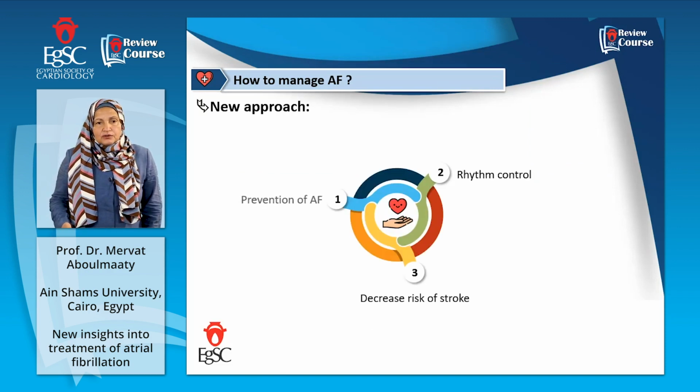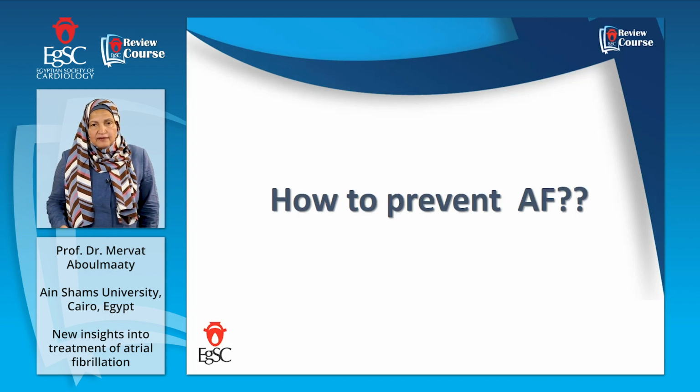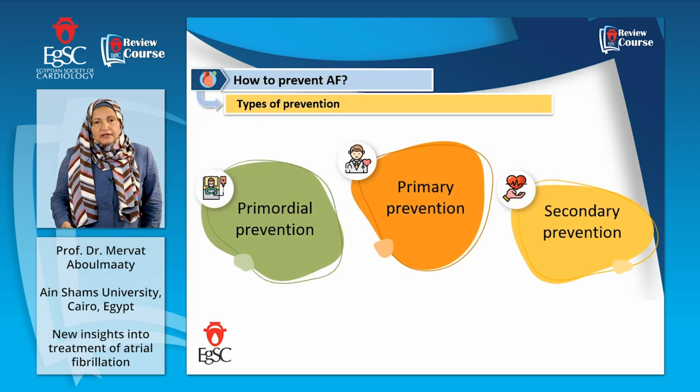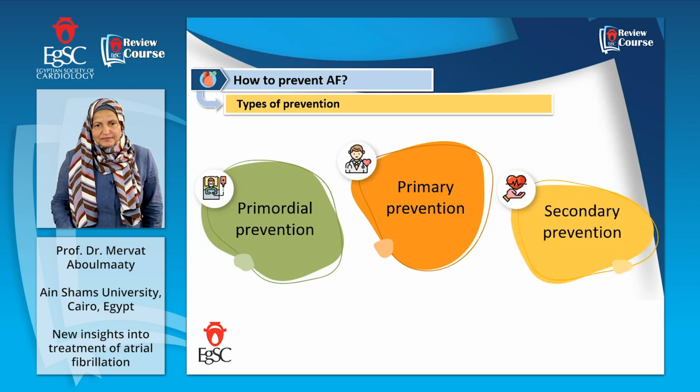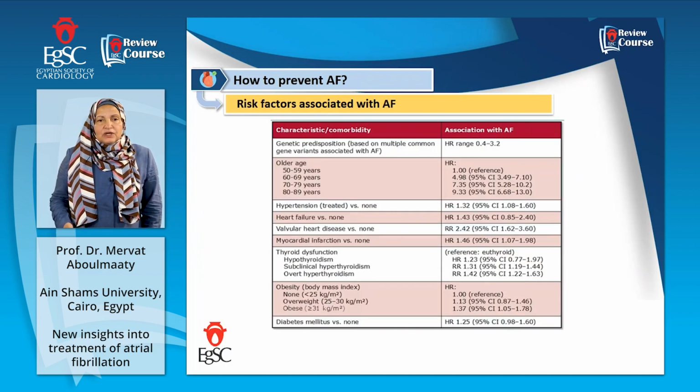I will concentrate now on the prevention of AF, because prevention is better than treatment. Prevention is of three types. The primary prevention, we know, the secondary prevention, of complications, and primordial prevention of the factors which precipitate AF from the beginning. But what are the risk factors associated with AF?